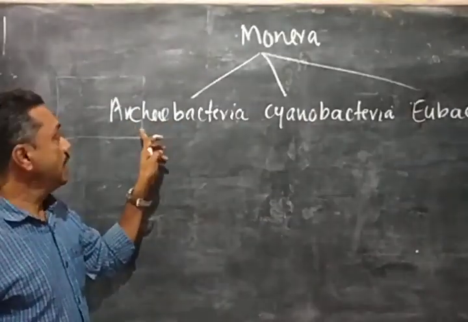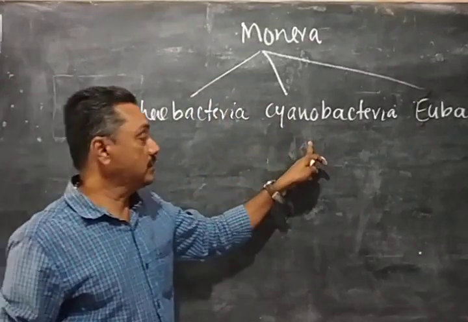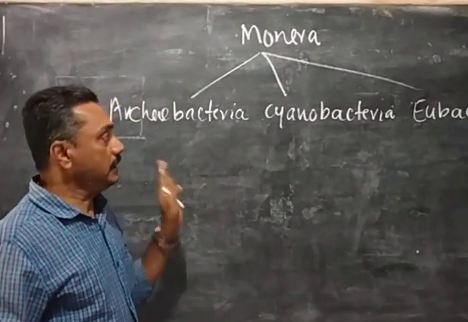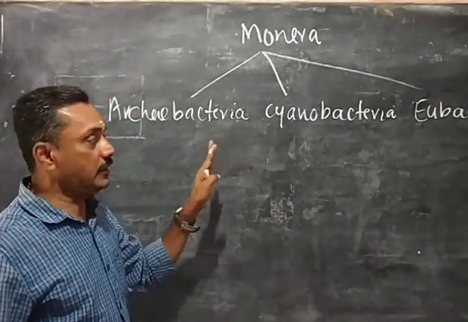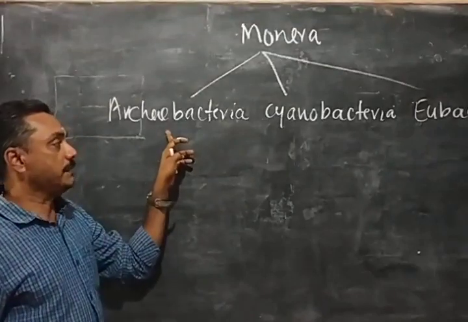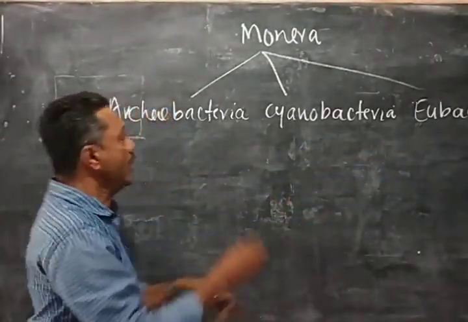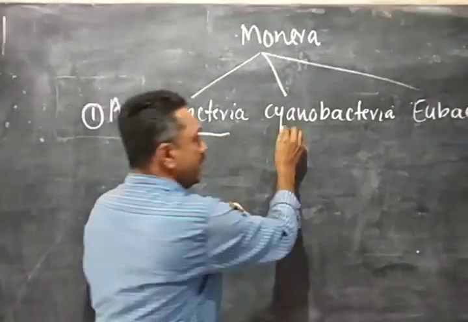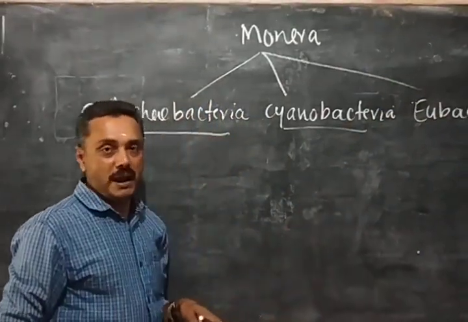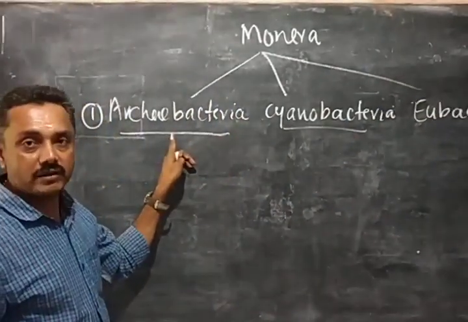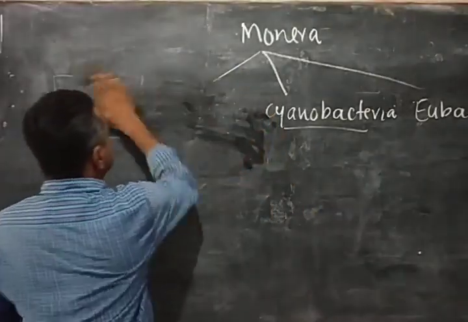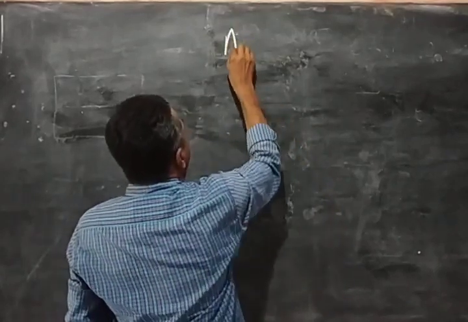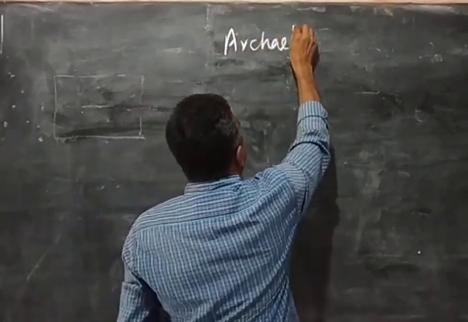All are bacteria: Archaebacteria, Cyanobacteria and eubacteria or true bacteria. Then we can see the characters one by one. First group is called Archaebacteria. We will discuss Archaebacteria first, then Cyanobacteria, then the eubacteria.